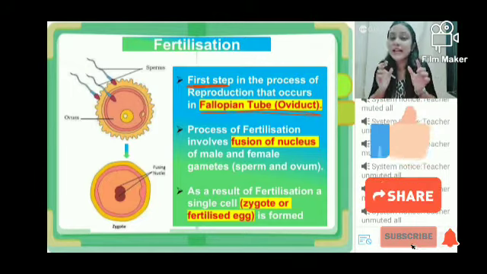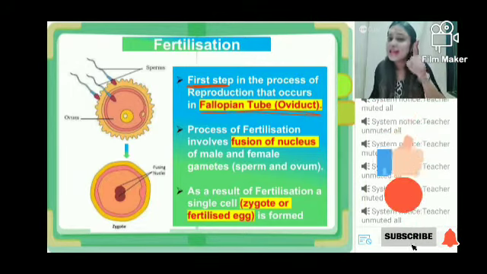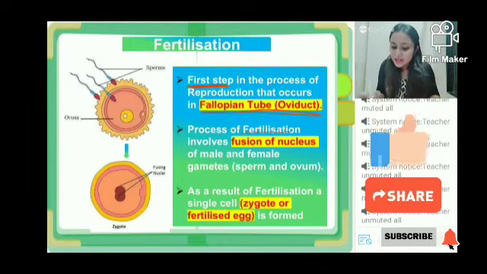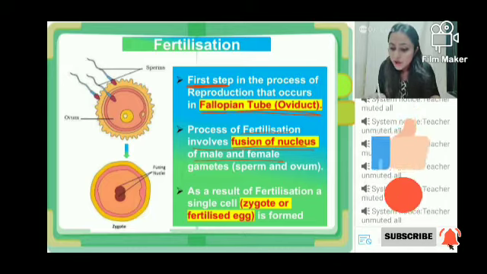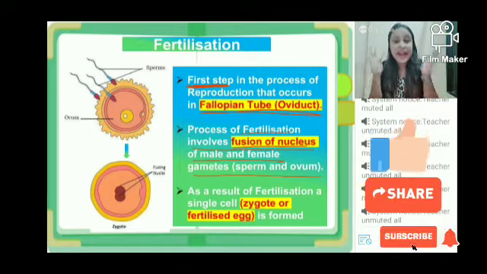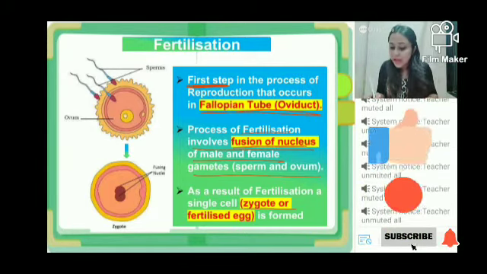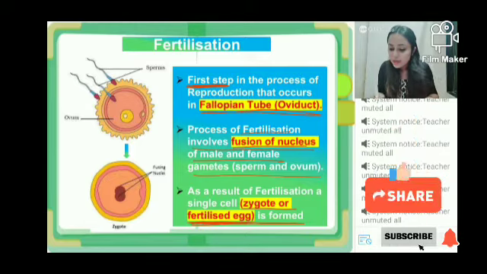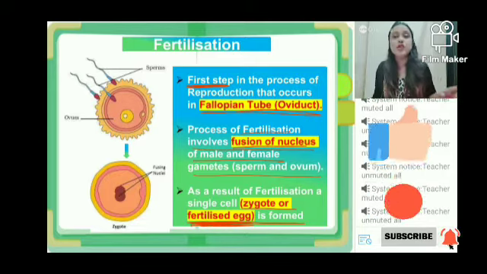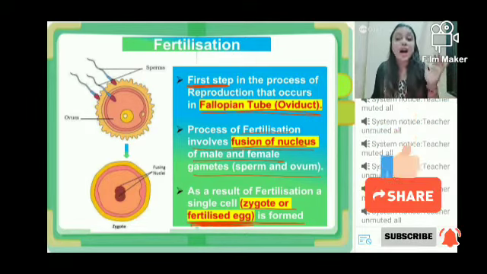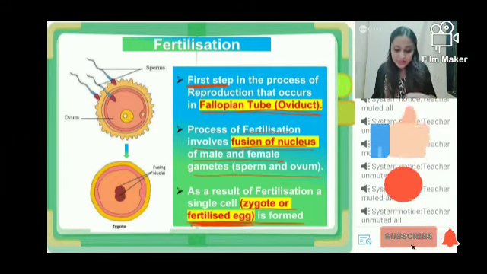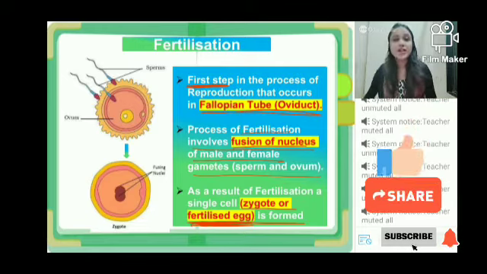And that single nucleus will be present inside one cell. It's a single cell which is known as zygote, right? So the process of fertilization involves the fusion of the nucleus of male and female gametes, that is sperm and ovum. After fertilization happens, zygote will be produced. And by the way, guys, zygote is also known as fertilized egg. The other name for zygote is fertilized egg.